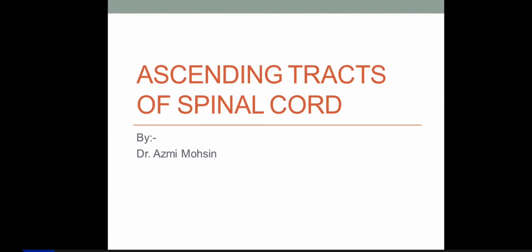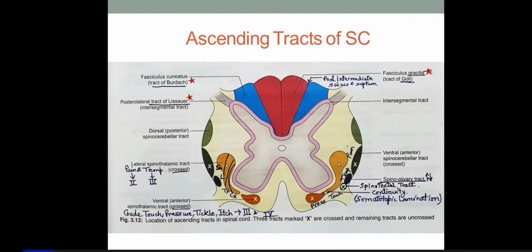Let me tell you, first look here, at least you should have some idea about the different ascending tracts before explaining them. So in this diagram, you're seeing the ascending tracts. Remember, when I was teaching descending tracts, I told you that there was no descending tract in the dorsal funiculus. This posterior white funiculus in the spinal cord carries no descending tracts. It is filled up with the ascending tracts.